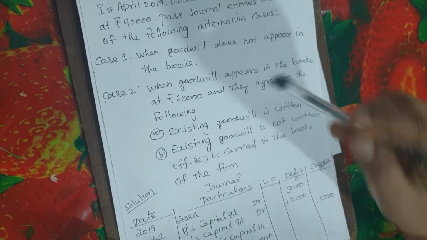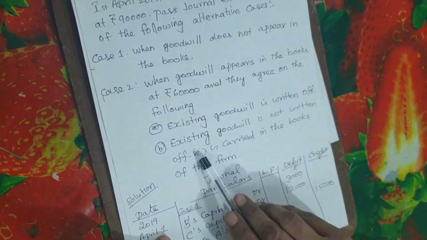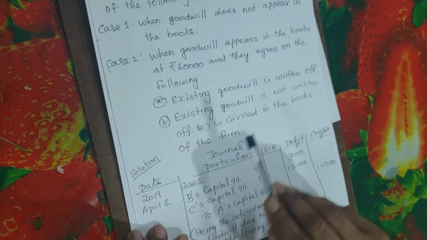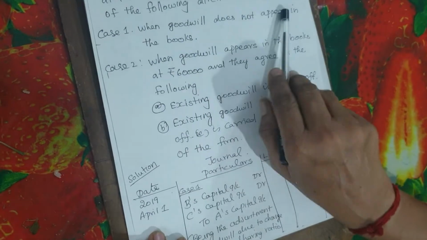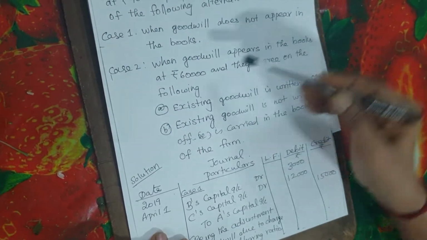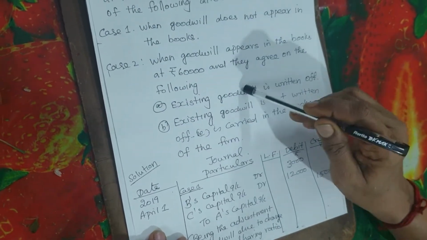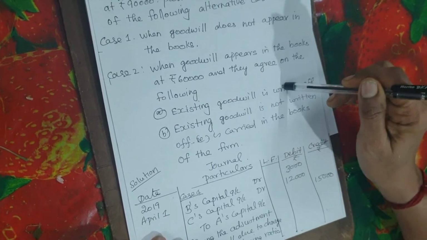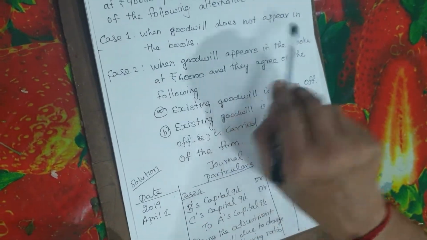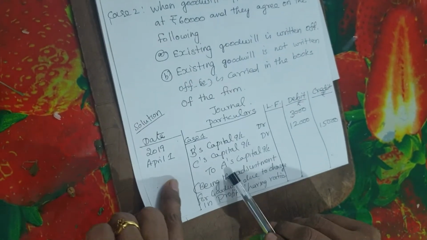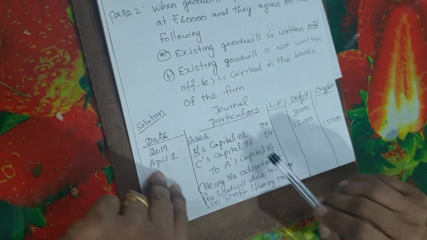Now they agreed on the following. Existing goodwill is written off. Existing goodwill is not written off. That is carried out. So two cases are given here. The first one is there is no existing goodwill, but here there is existing goodwill. If existing goodwill is written off, what do we have to do? When the goodwill is not written off, what do we have to do? So when goodwill does not appear in the books, what do we have to do? Through the capital account we have to adjust.